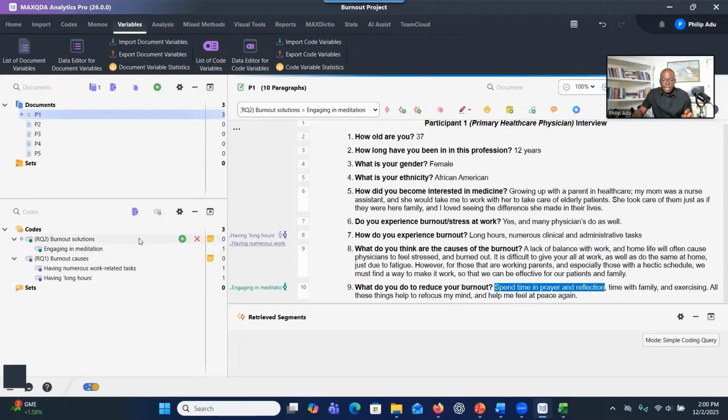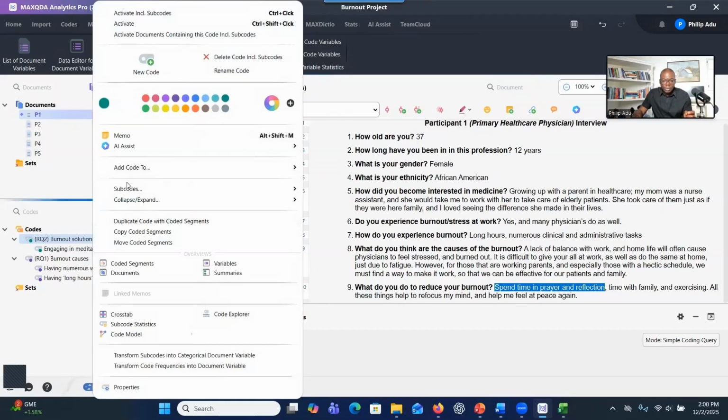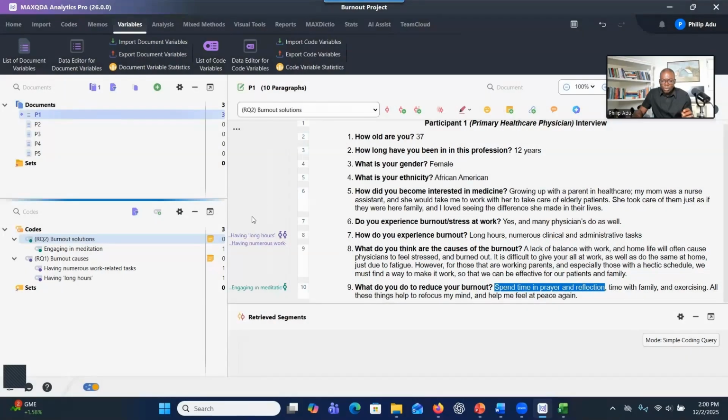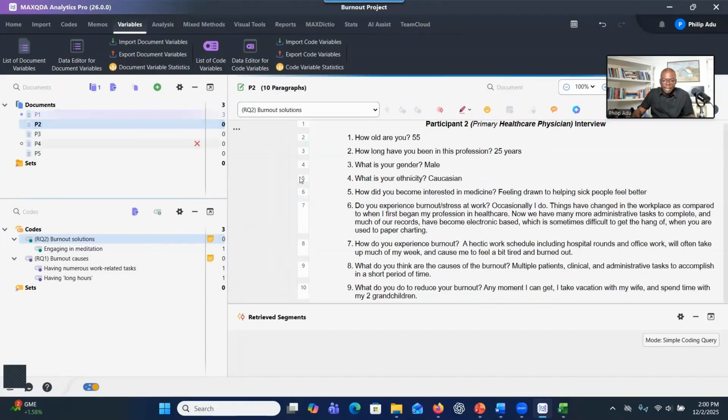And as I always tell you, there is more than one way of coding. Another way is to right click here and go to new code, and then you go ahead and create a code. So there are always more than one way of doing things. So you go through. When you finish the first participant, you go to the second participant and double click that. In the same way, you go through and select information that is significant.